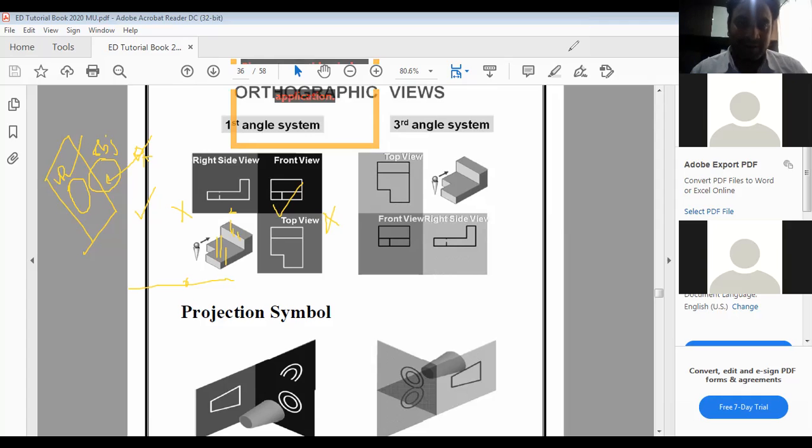Wait, dear. First of all, I will complete the first angle projection method. Otherwise, you will be confused. You are just acting like a rocket. Without understanding the first angle projection, how can you convert that into third angle? Let everyone understand this, then only I can move to the third point. And I am going in a very slow manner so that everyone in the class understands. Since in your class, all the students are from different backgrounds, I have to be very careful.